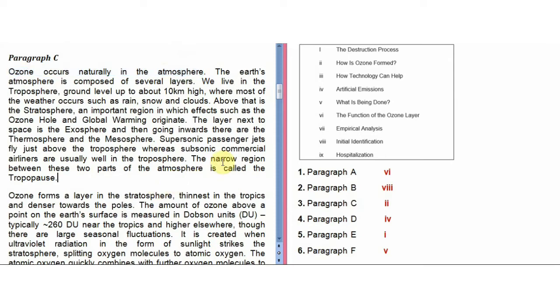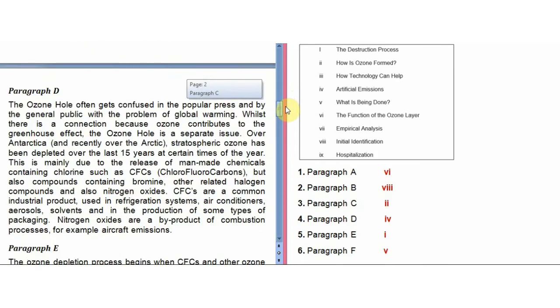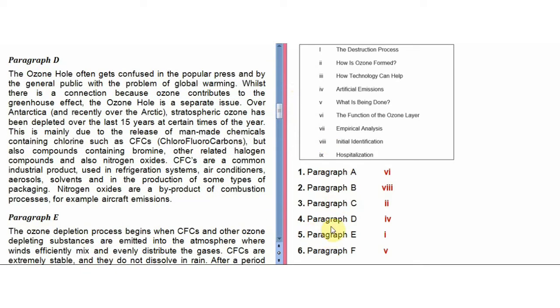Okay, now let's move towards paragraph D. The answer for paragraph D is fourth, artificial emissions. In this paragraph, they talked about artificial emissions. Here it says, this is mainly due to the release of man-made chemicals. So they are talking about man-made, that is artificial, and chemicals. Those are types of emissions containing chlorine, such as CFCs.